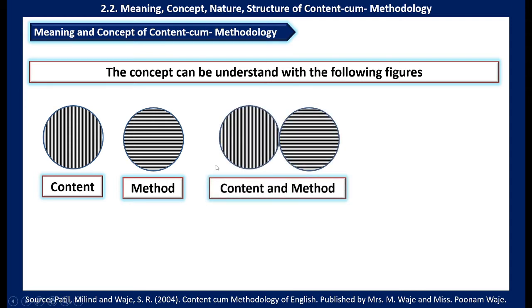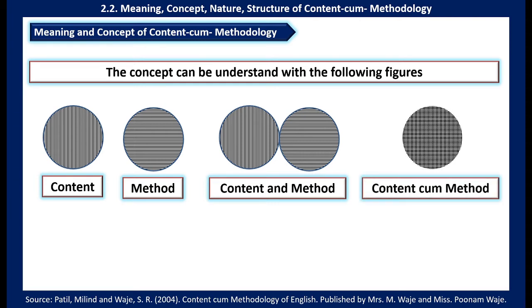Now see, here content and method go hand in hand. So we call it content and method. Now see the third one here, content cum method. It means that we have integrated content and method as a whole. So it is called a content cum method. So this figure indicates what we expect from content cum methodology.